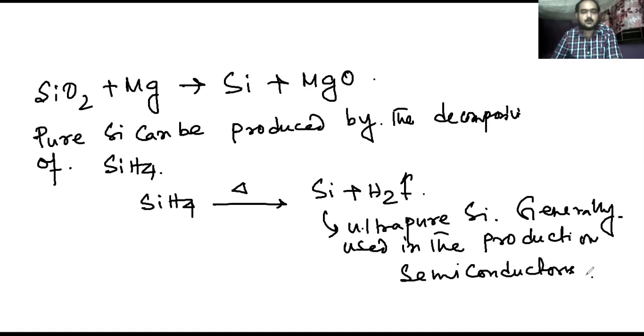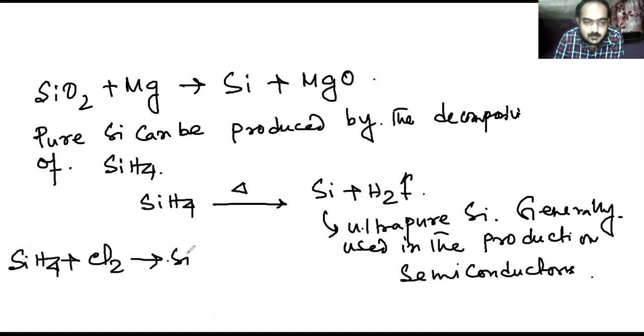So by the heat decomposition of silane, we can produce ultra pure silicon. Now silicon can also be prepared in some different ways, such as SiH4, silane, plus Cl2, which will give silicon plus HCl.